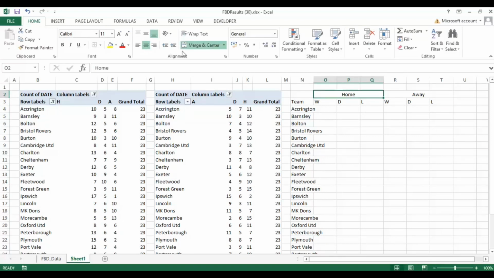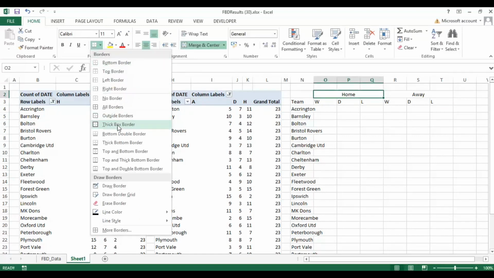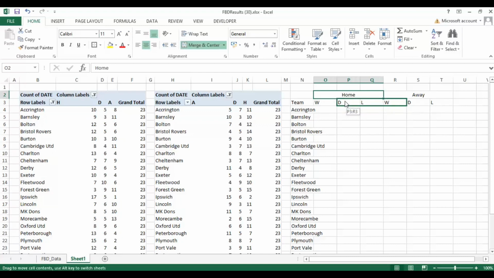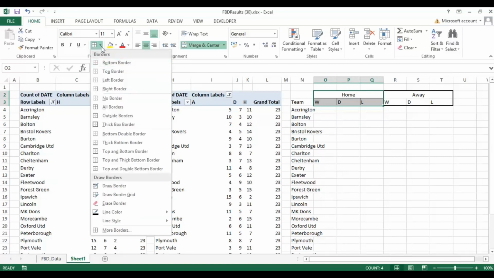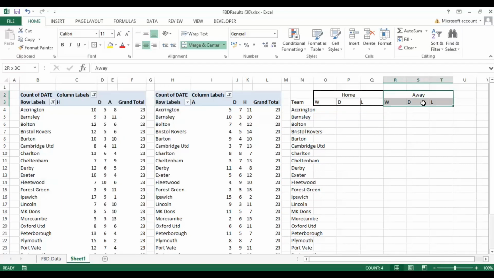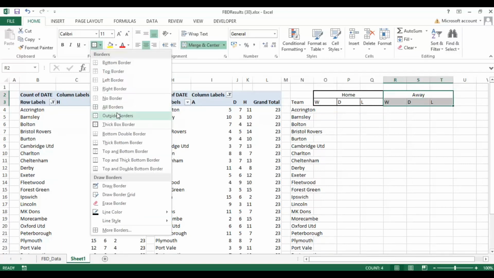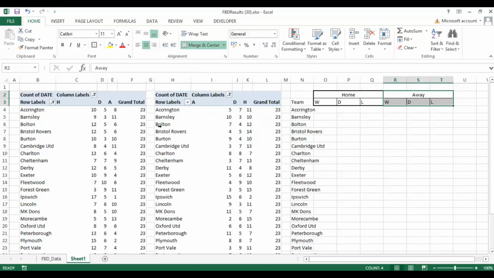So just going to put a little border around this so you can see it more clearly. Don't want to move those. So we're aligning. Let's actually just do it like this. Let's put some small lines in here and then a thicker line around it, just so it's clear what I've done there. And we can separate those out.